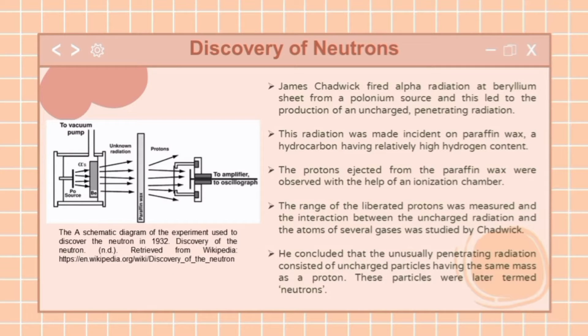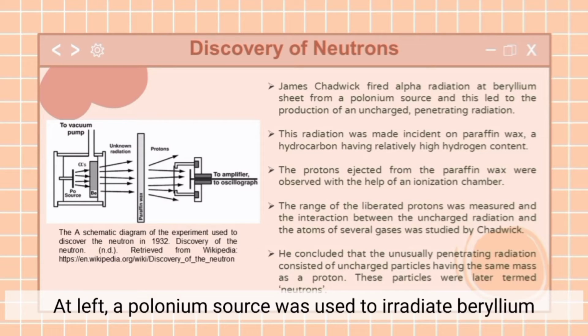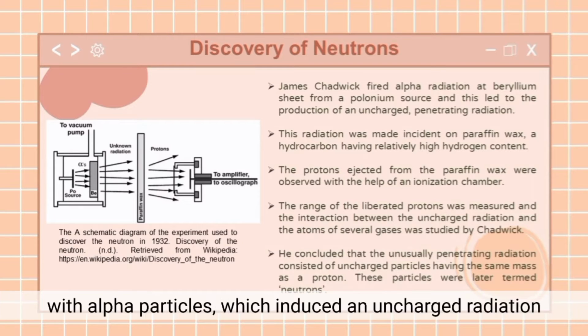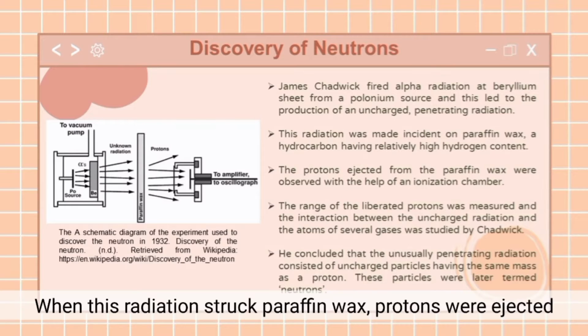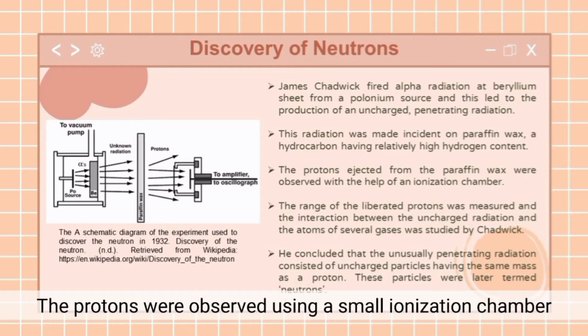Discovery of neutrons. At left, a polonium source was used to irradiate beryllium with alpha particles, which induce an uncharged radiation. When this radiation struck paraffin wax, protons were ejected. The protons were observed using a small ionization chamber.